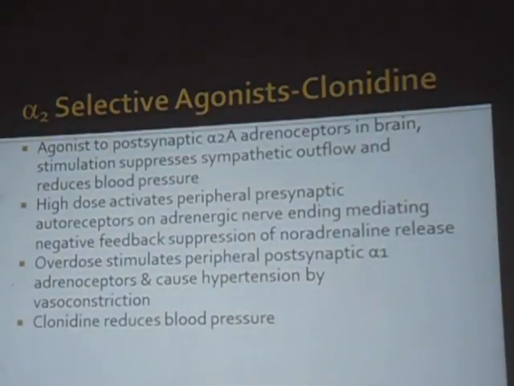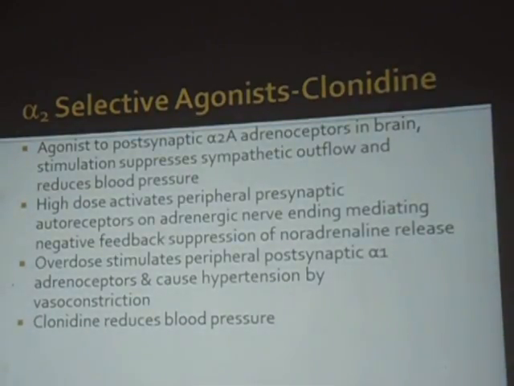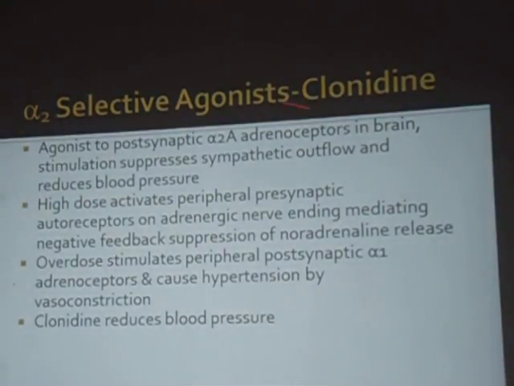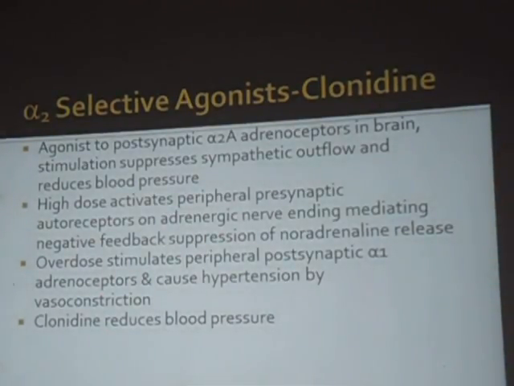It is an agonist at the postsynaptic alpha-adrenergic receptor in the brain. Okay, at high doses, it can act on peripheral presynaptic autoreceptors on the adrenergic nerve endings. Here the net action is to decrease the sympathetic release and reduce the blood pressure. Overdose stimulates the peripheral postsynaptic alpha receptors.